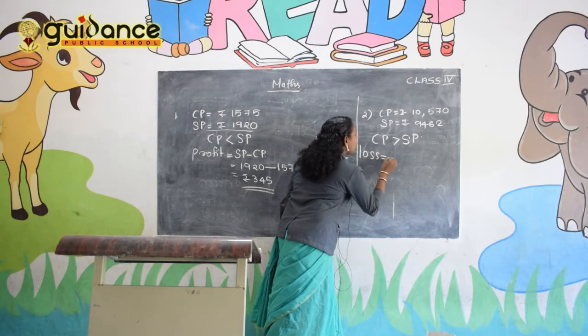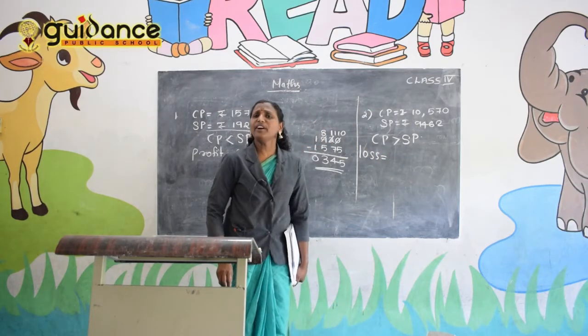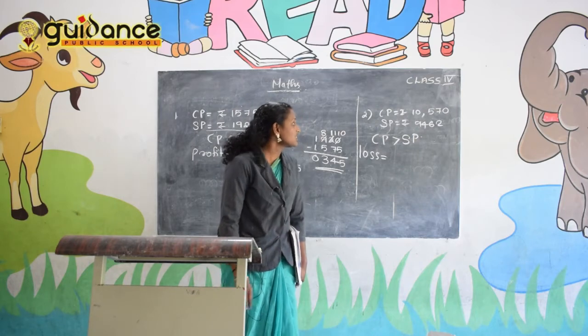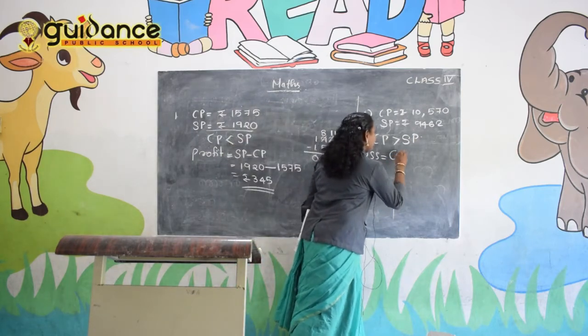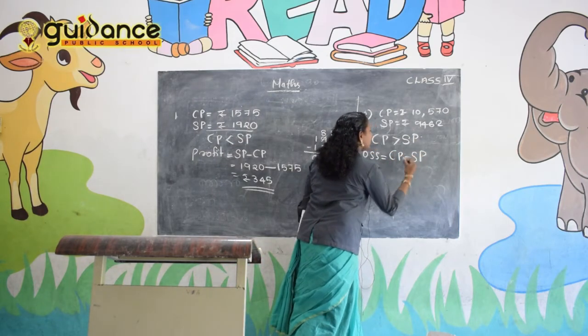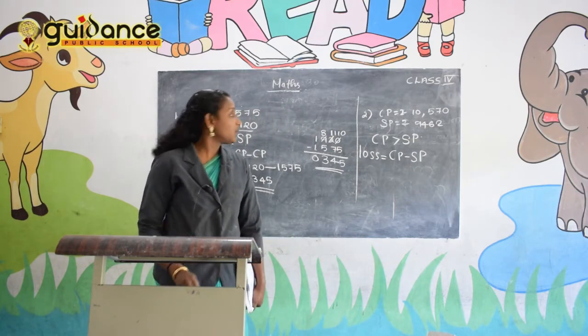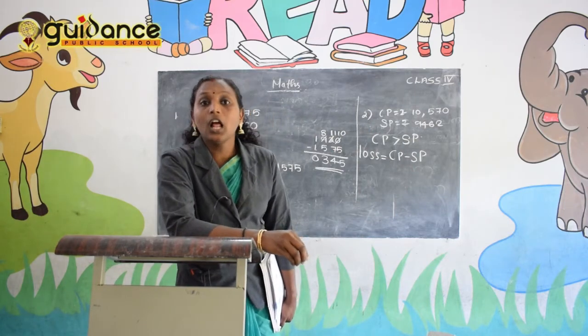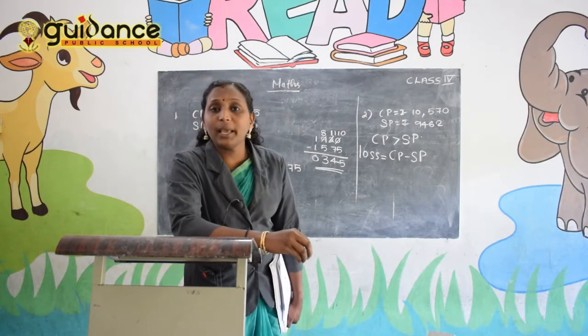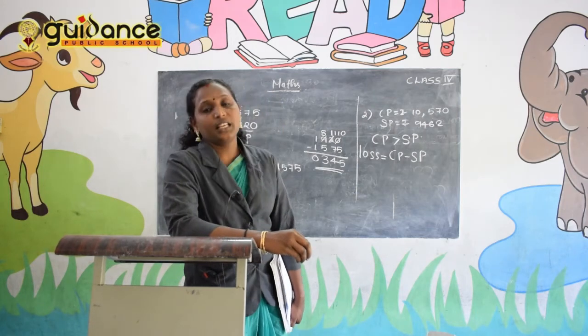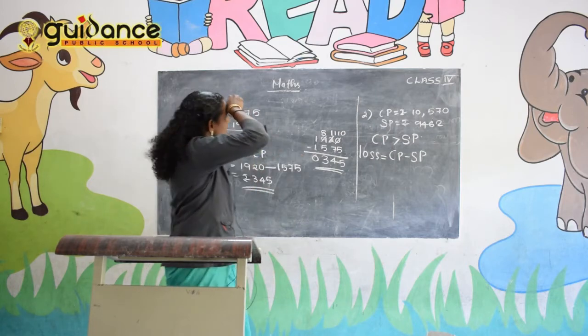That means loss is equal to, so how will you find out the loss? Loss is equal to CP minus SP. That is cost price minus selling price. So what is the CP?